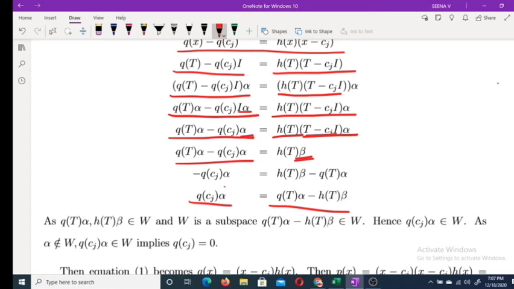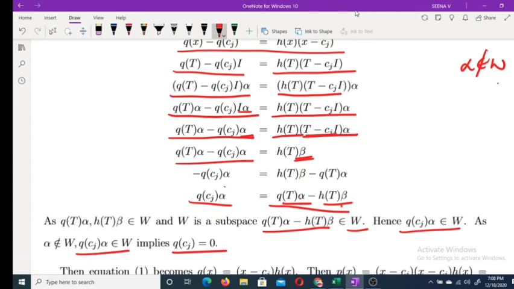Q of T alpha belongs to W, h of T beta belongs to W. Therefore, Q of Cj alpha also belongs to W. That means Q of Cj alpha belongs to W. But we chose alpha such that alpha does not belong to W. But Q(Cj) alpha belongs to W means Q(Cj) must be equal to 0.